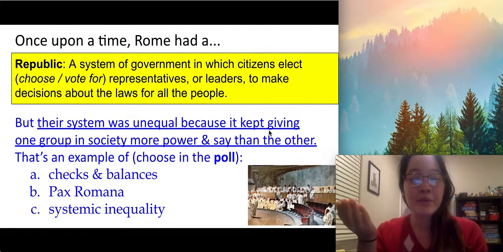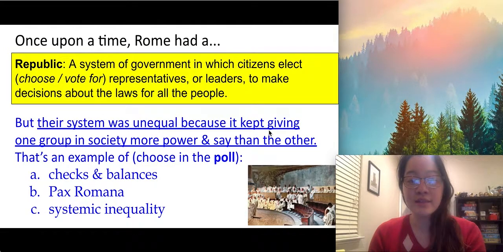This is an example of what? Choose in the poll. So here are the options. A, checks and balances, B, Pax Romana, and C, systemic inequality. Choose one of those. Go ahead and try. All right, hopefully you guessed it right. The answer was systemic inequality.